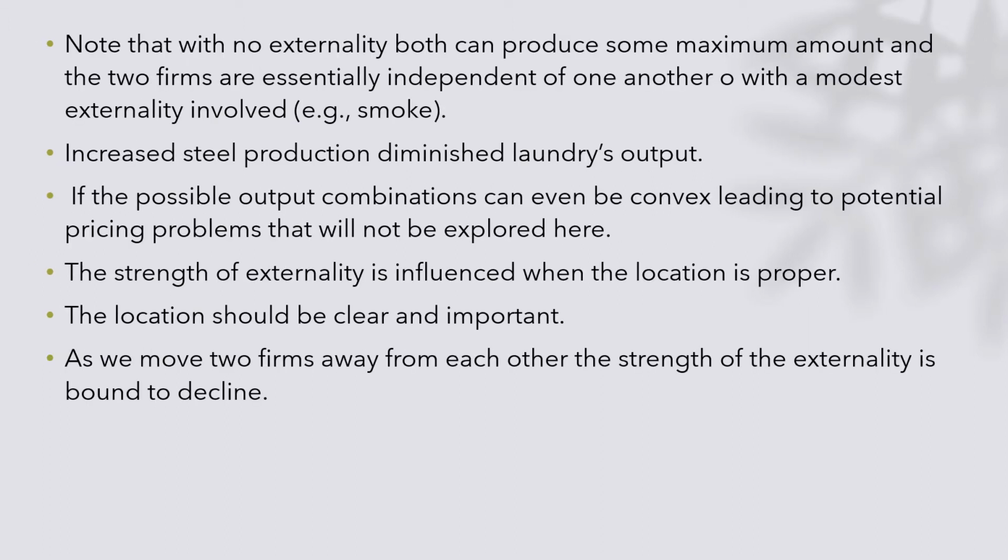Note that with no externality, both can produce some maximum amount, and the two firms are essentially independent of one another. With a modest externality involved, increased steel production would diminish the laundry's output, and the possible output combination can be convex, leading to potential pricing problems. We have to understand that as well, but that will not be explored here.